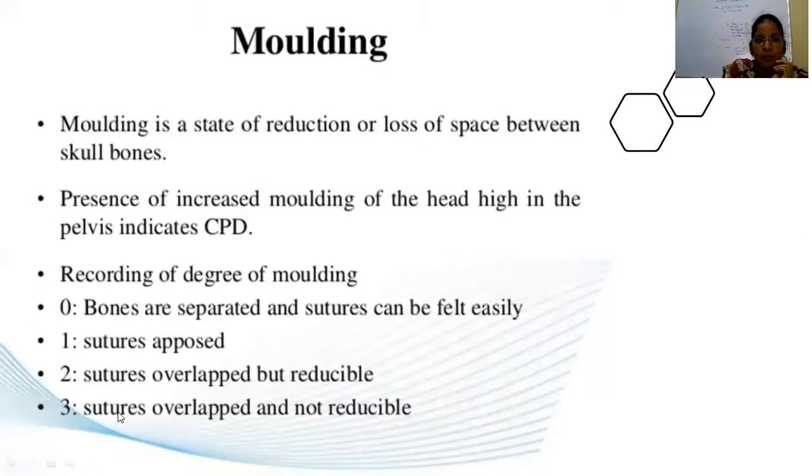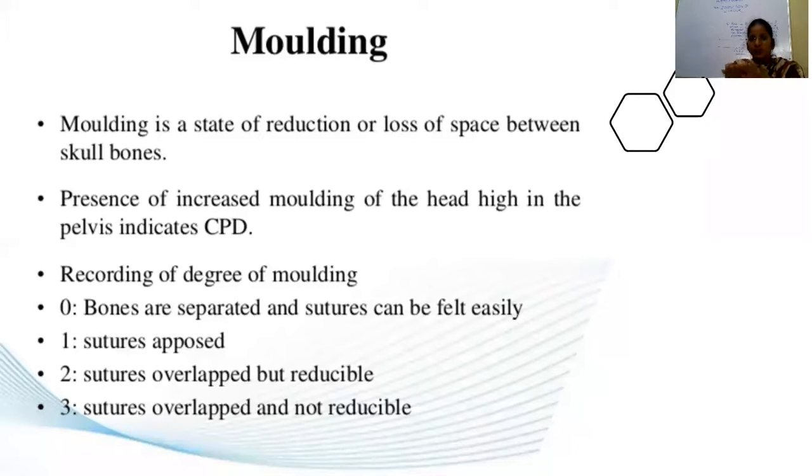Now coming to molding. Molding is a state of reduction or loss of space between the skull bones. Molding is a normal process, not a pathological process. The degree of molding is also to be recorded. We do a per vaginal examination every 4 hours, and while doing the examination, you have to record the molding.